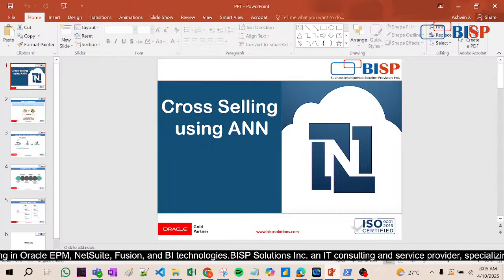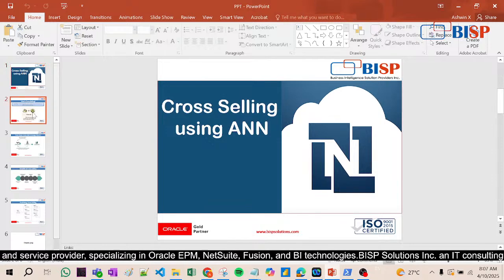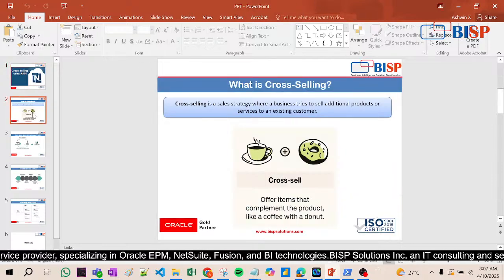In olden days also, when you went to buy anything, the shopkeeper used to show some additional things also, right? That is called cross selling. Cross selling means selling some supporting or additional items as accessories along with the main item.